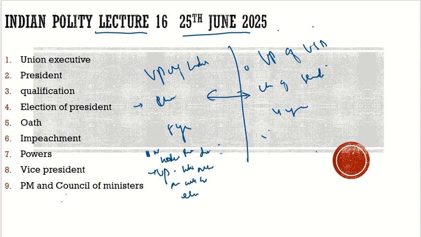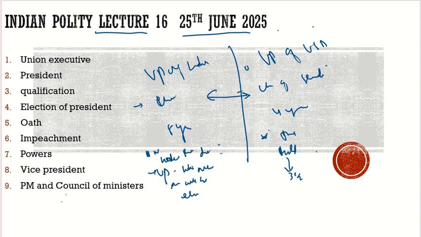But in the USA, the condition is different. For example, if today Trump dies, JD Vance, who is the Vice President, will hold the office for the next 3 to 3.5 years. This is the primary difference between the Vice President of the USA and of India.